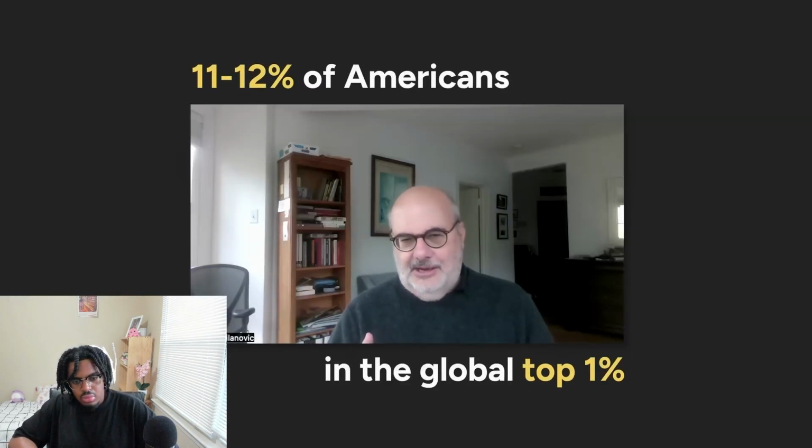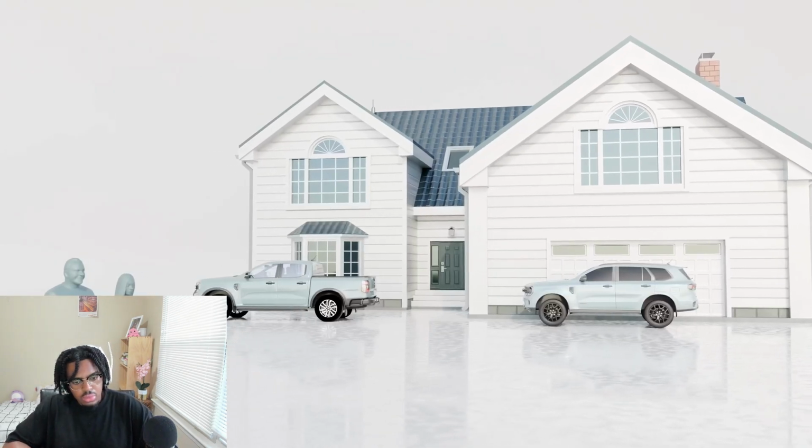Okay, yeah. It's 11 to 12% of Americans who are in the global top 1%, and I think many of them don't realize that. But this doesn't mean every American is rich.